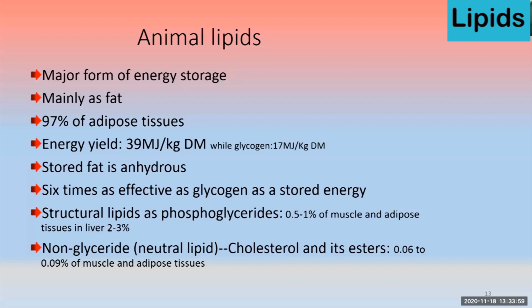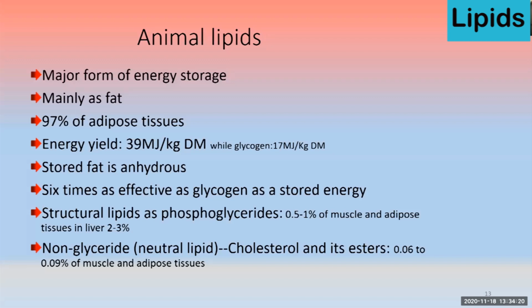And it gives 39 megajoule of energy per kg dry weight basis, whereas when you compare it with the glycogen, that gives 17 megajoule. So almost you can say more than twice. Stored fat, which is stored in the body, that is an anhydrous fat.